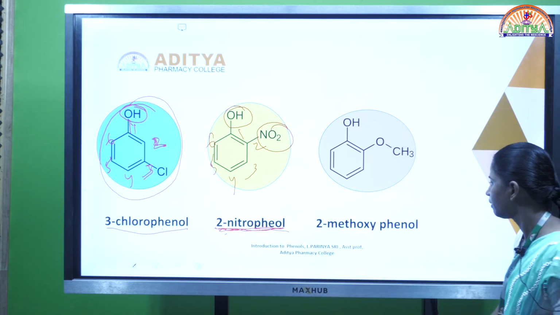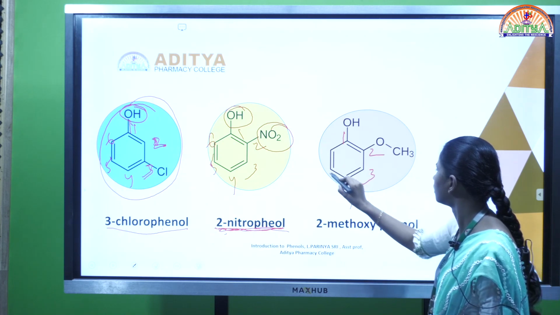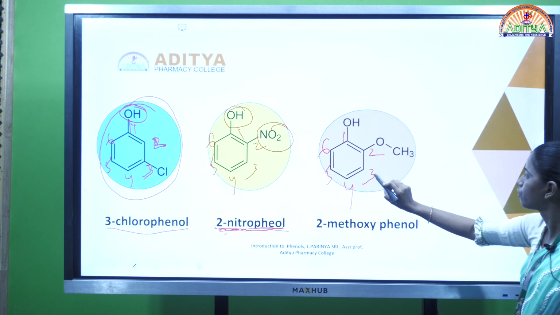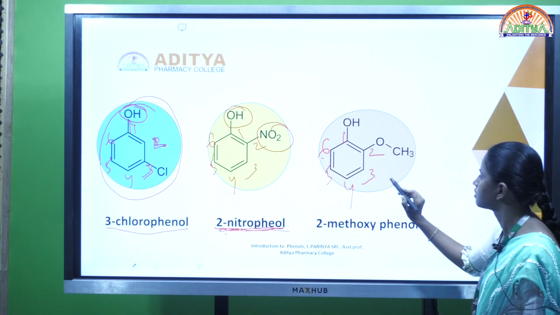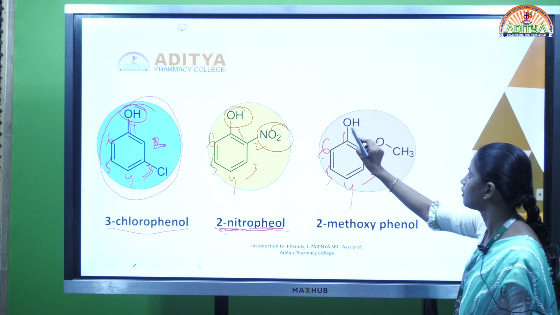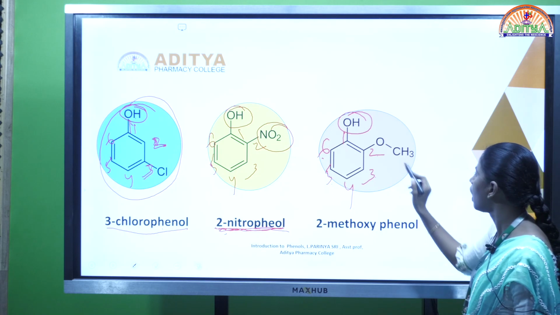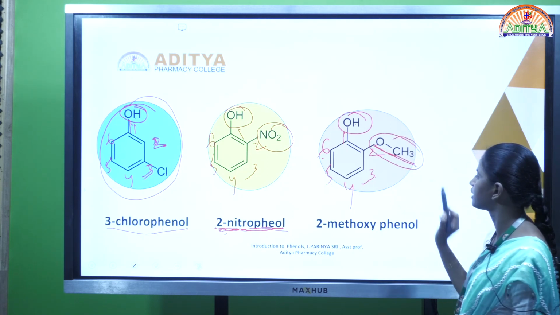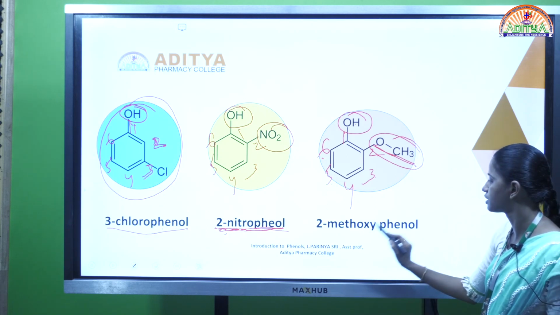And next, coming to the next structure, 1, 2, 3, 4, 5 and 6, and according to this structure, at the first position it has the OH group, and at the second position the methoxy group OCH3 is attaching, so the name of the compound is the 2-methoxyphenol,